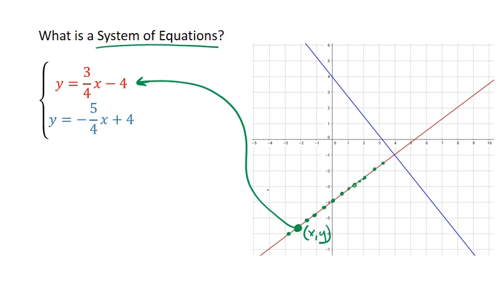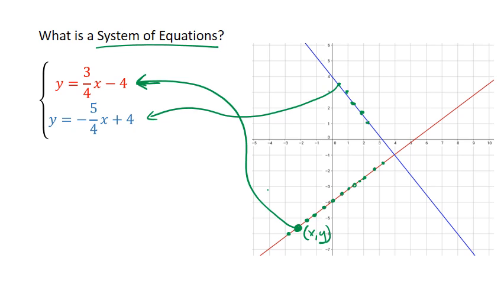Now what if I pick a random point, like right here? Is this point on the graph of my equation? No. So we know that it won't work if I put the xy coordinate from the graph into that equation. The same is true with this blue equation. All of the points that lie on this line are points that work in that equation.